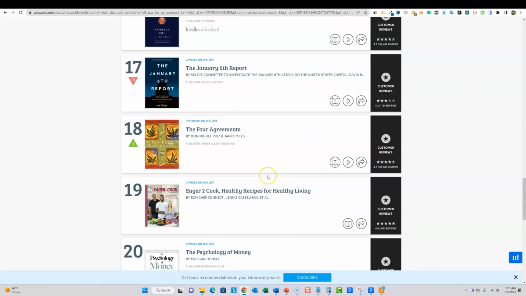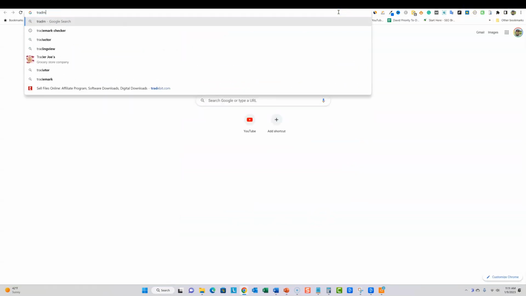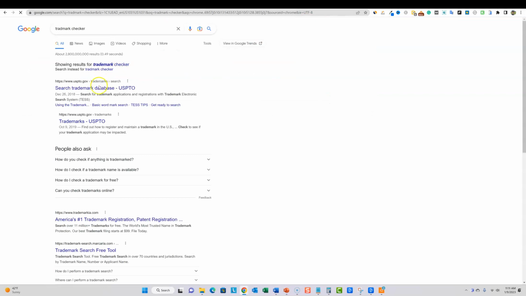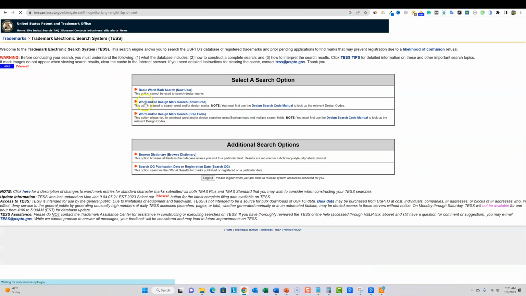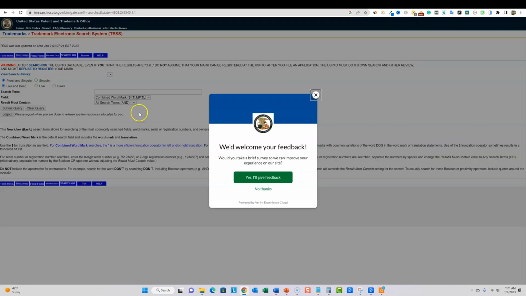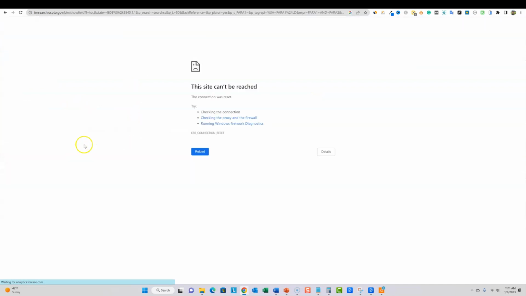And just for fun, right over here, I'm not seeing a whole lot, but we're going to go with something like the psychology of money. Okay. I'm going to show you exactly what we can do. We're going to say the psychology of money. We're going to come over here and go check the trademark database to make sure that this is not a trademark term. Basic term search right there. We're going to throw that in and we're going to submit the query.